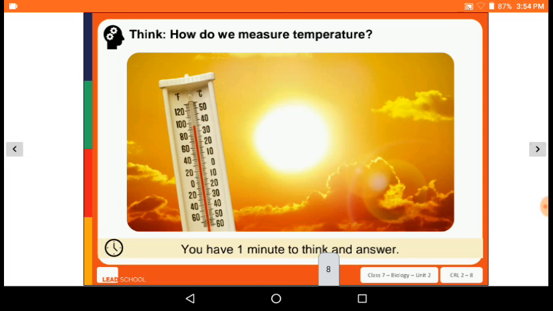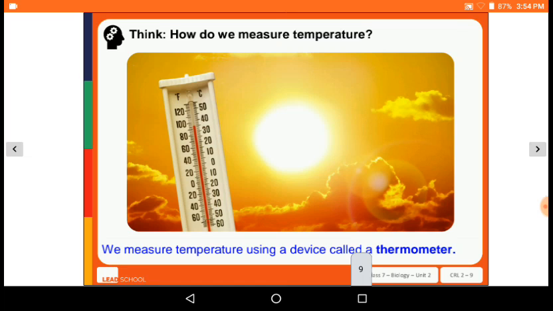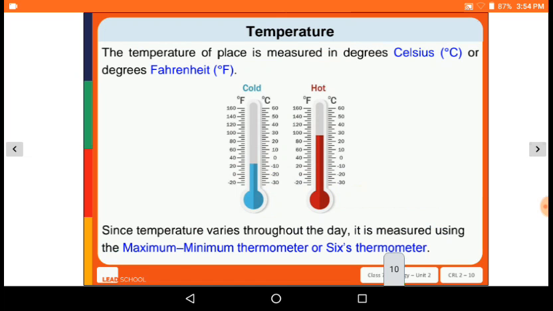How do you measure the temperature? Temperature को किस तरह से measure करेंगे हम लोग? So we measure the temperature using a device called a thermometer. जो डिवाइस हम यूज करेंगे उसको क्या बोलेंगे? थर्मोमीटर. With the thermometer, the temperature of a place is measured in degrees Celsius or degrees Fahrenheit. Since the temperature varies through the day, it is measured using the minimum thermometer or Six's thermometer.